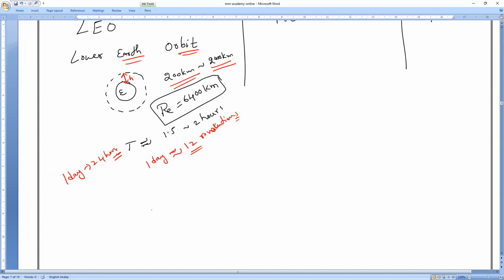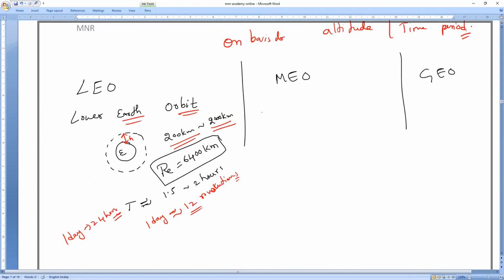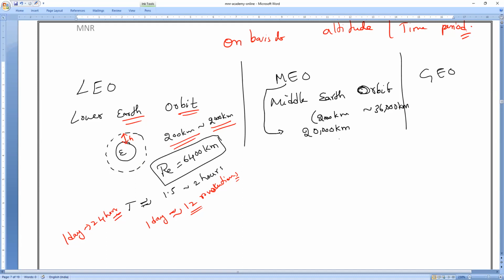Next, MEO satellites, middle Earth orbit. These satellites have a height of approximately 2000 kilometers to approximately 36,000 kilometers. Most of the MEO satellites are considered to be around 20,000 kilometers above the Earth.